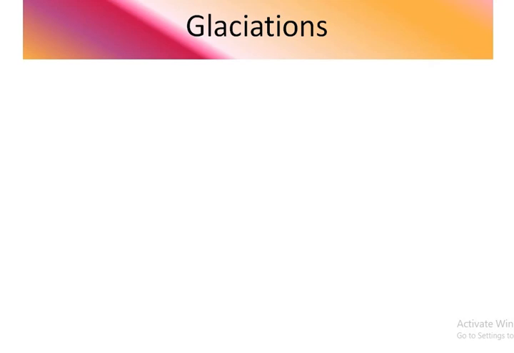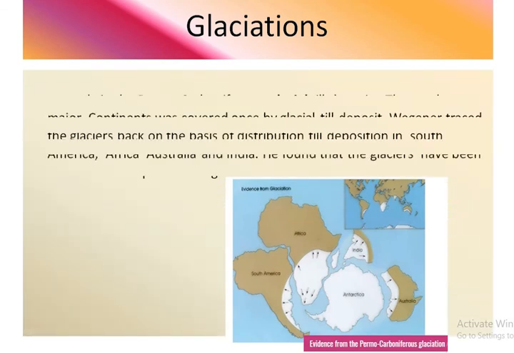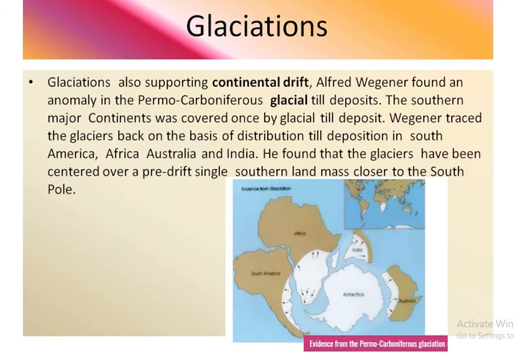Evidence of glaciation is an indicator of continental drift. Glaciations also support continental drift. Alfred Wegener found an anomaly in the Permo-Carboniferous glacial till deposits. The southern major continents were once covered by glacial till deposits.